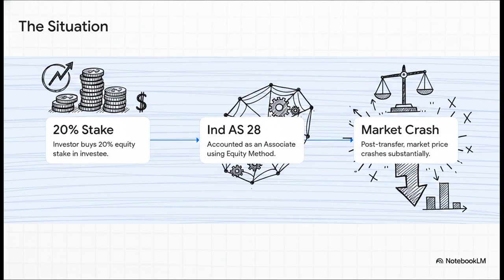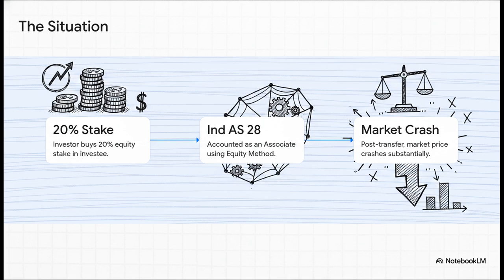Step 2. Because that 20% stake gives them significant influence, this investment is classified as an associate under Ind AS 28. That means it's accounted for using the equity method. It's initially recognized at cost and then adjusted for the investor's share in the profit or loss. Everything is going fine, right? But then, here comes the plot twist in Step 3.